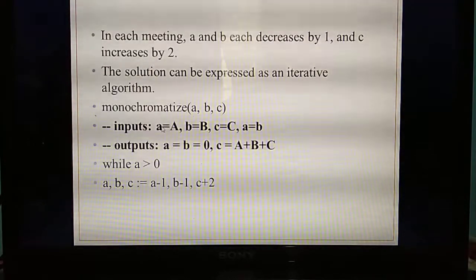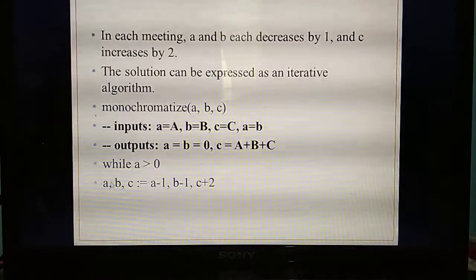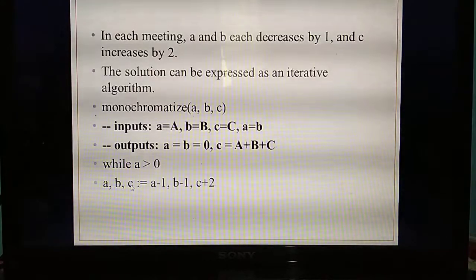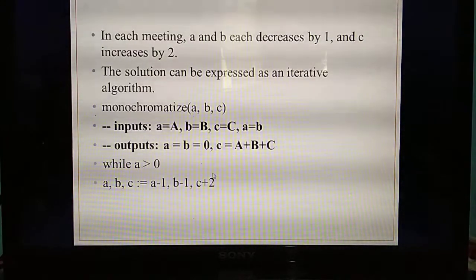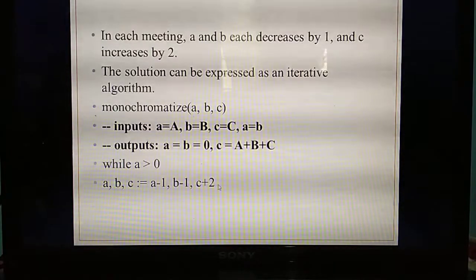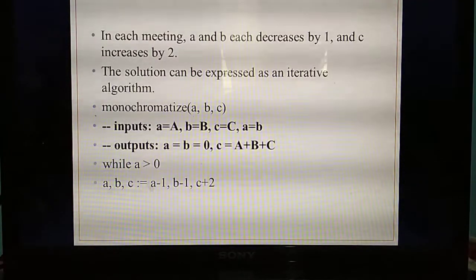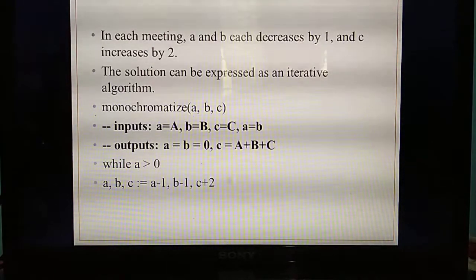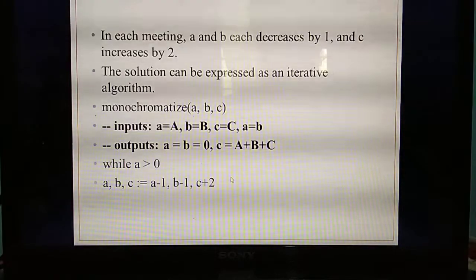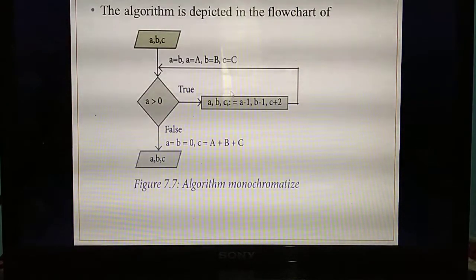Likewise, if the value of A is greater than 0, what step do you need to do? How do the values of A, B, C need to change? A and B you need to decrease by 1 and C you need to increase by 2. Understand, if A is greater than 0, then A minus 1, B minus 1 and C plus 2. The same thing you are going to draw in the flowchart.